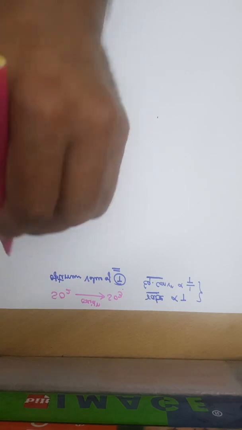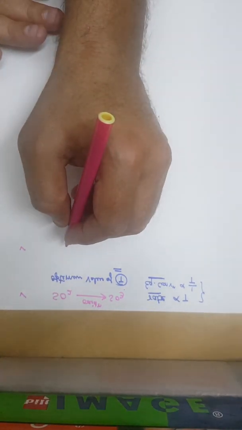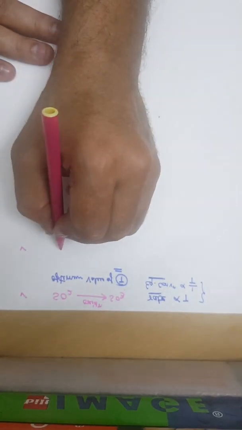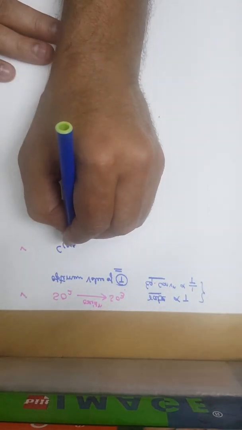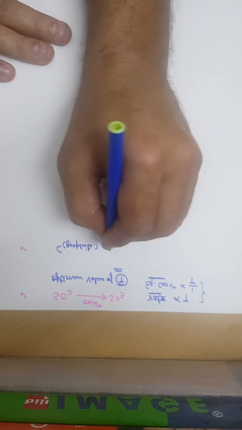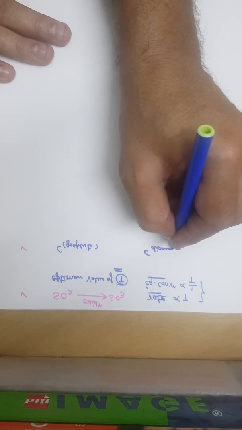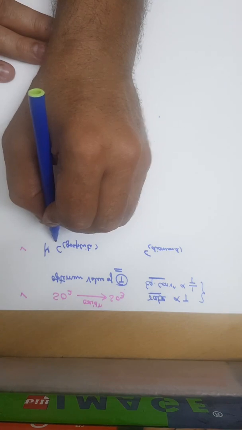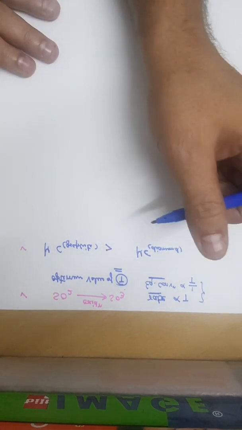The second point that we should note is, let us take an example. We have carbon graphite and carbon diamond. So the mu of carbon graphite is higher than mu of carbon diamond.